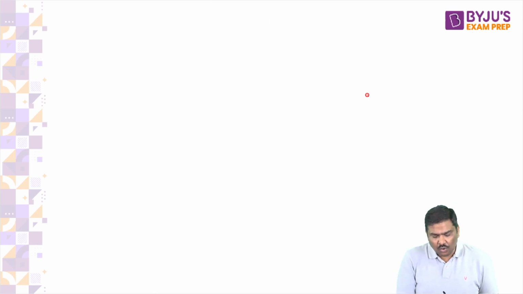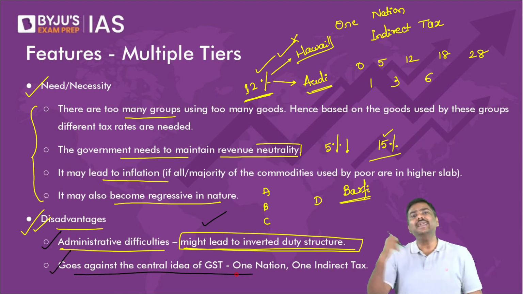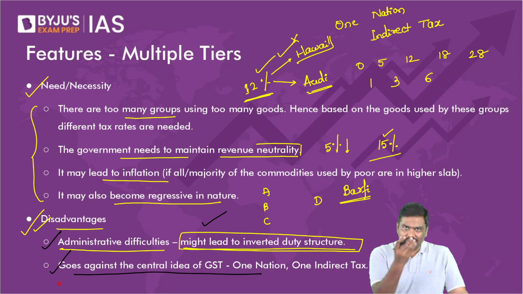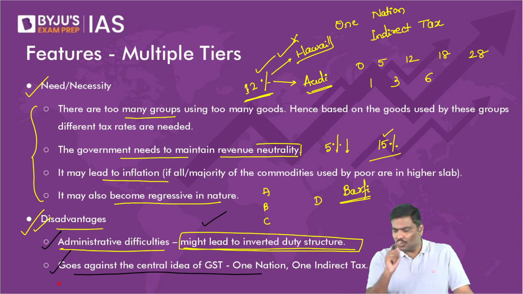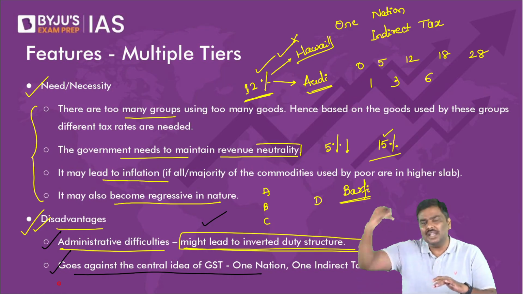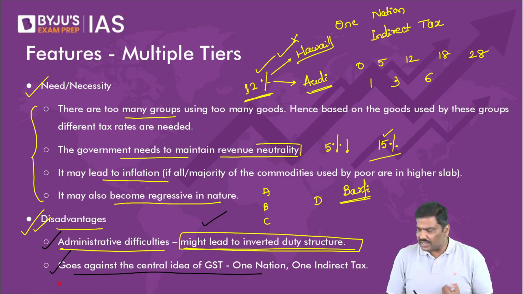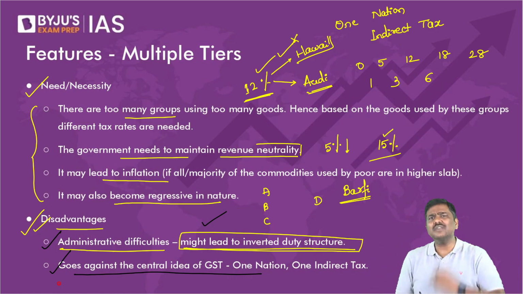Second, it goes against the central idea of GST, that is one nation, one indirect tax. The central theme of GST is what? One nation, one indirect tax, but we are not able to achieve that even today because there are multiple rates of GST. Now, some of you will ask, sir, what is the way forward?